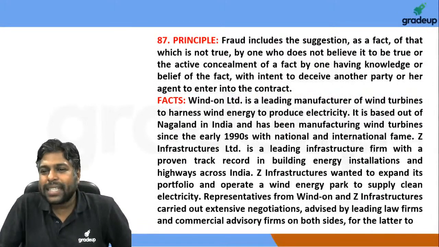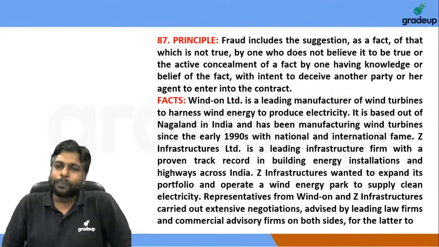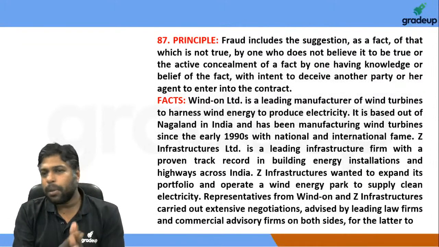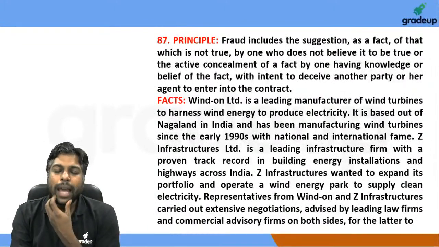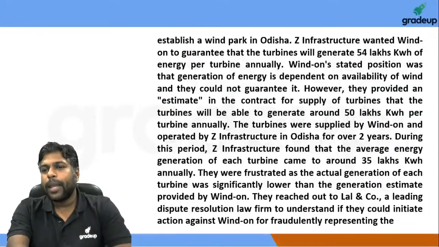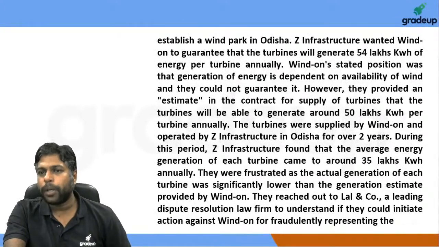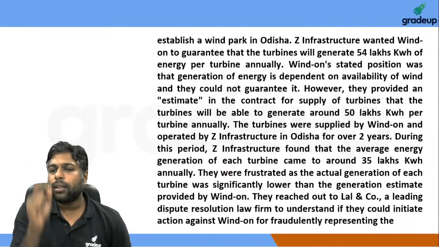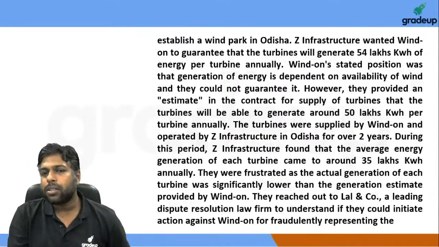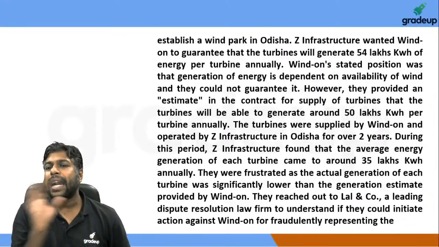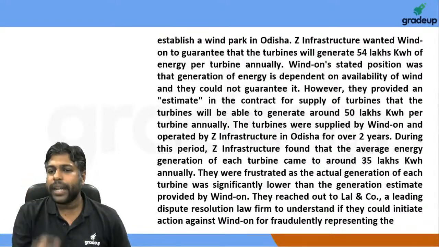Okay, question number 87, a long winding question. This was basically that a particular company gave certain guarantees, right? But they gave disclaimers along with the guarantee that, kitna electricity manufacture hoga, whether it will be around 50 lakh kilowatt per annum per turbine, or it will be a little lesser, depends on the wind, right? Depends on the wind, right? Energy is dependent on the availability of the wind, and they could not guarantee it. That's the stated position, right?